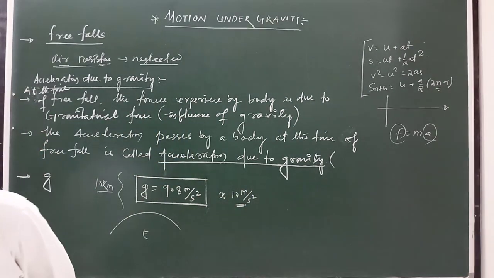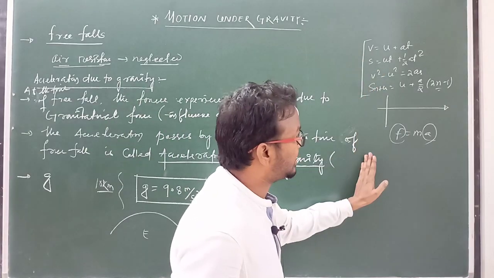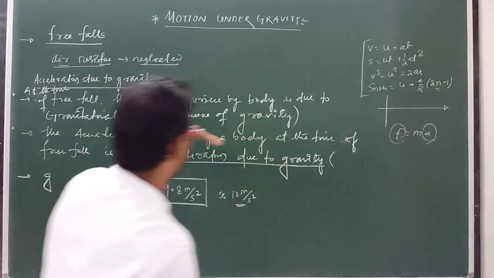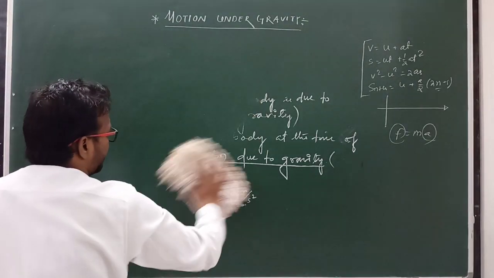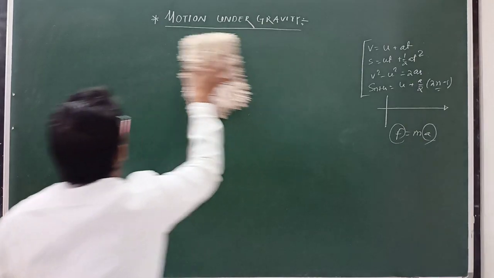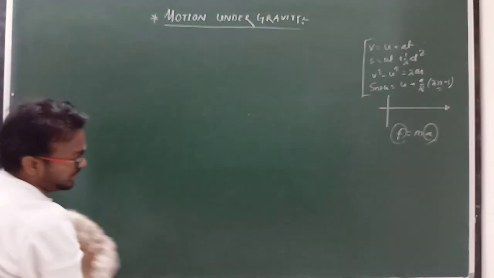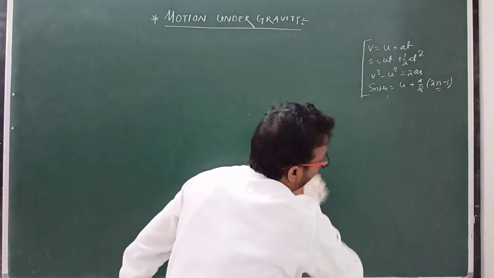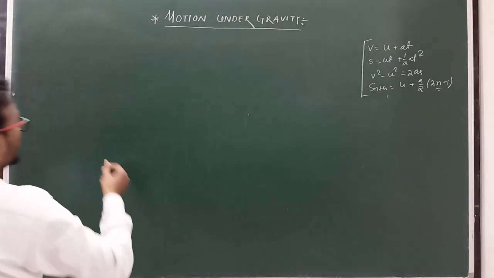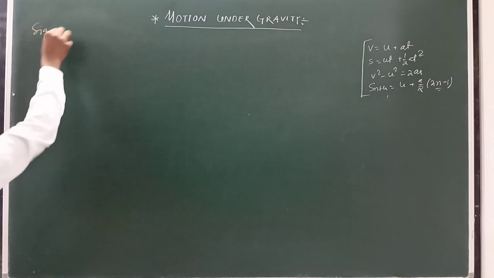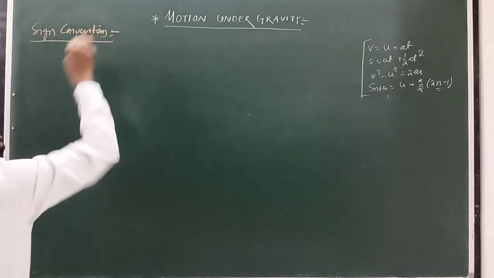Okay, so by using this vertical motion, we have to derive the kinematic relations in the vertical direction. This is the horizontal direction equation, but here we have to find the vertical direction. Clear? Okay, now let's start. Sign convention is important. If you know about sign convention, then the numerical problems and all the mathematical relations and concepts of physics will be clear. So now come to sign convention. Clear? We have to assume this sign.